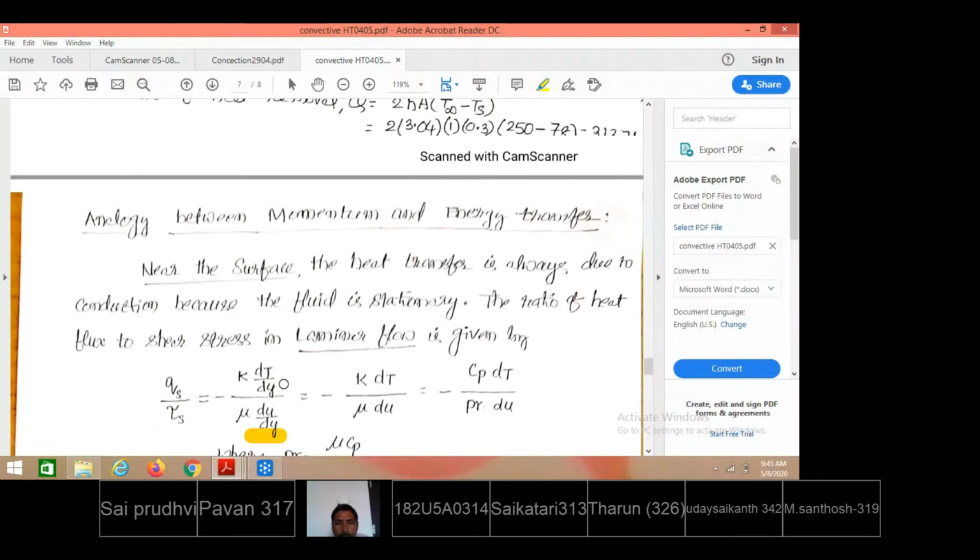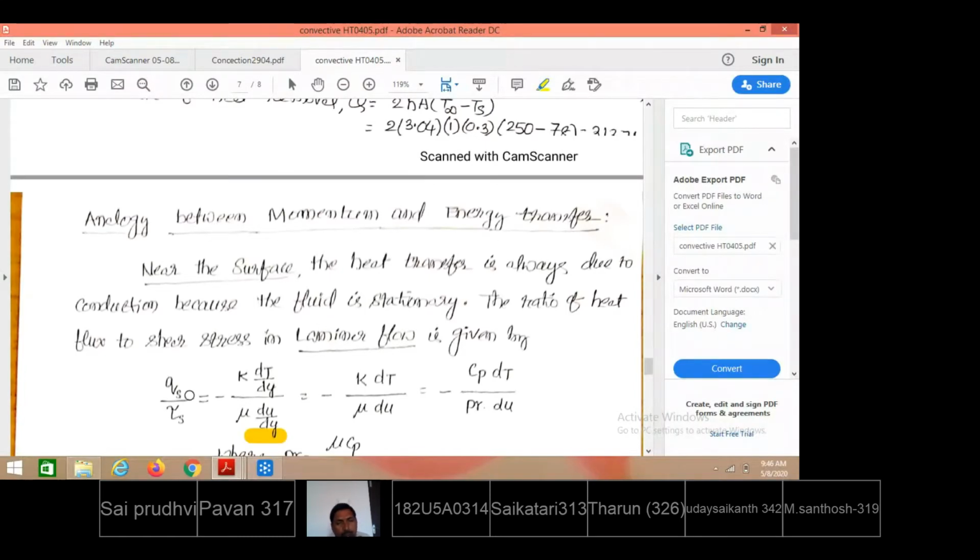And when it comes to the thermal boundary layer also, from the plate up to the thermal boundary layer thickness, there is a continuous change of temperature in the vertical direction. Both du by dy and dT by dy will be there within the boundary layer. With the change of temperature within the boundary layer, we will see heat transfer take place. With the change of velocity, there will be shear stresses also. The relation between heat transfer and the shear stress is the analogy we consider between momentum and energy transfer.